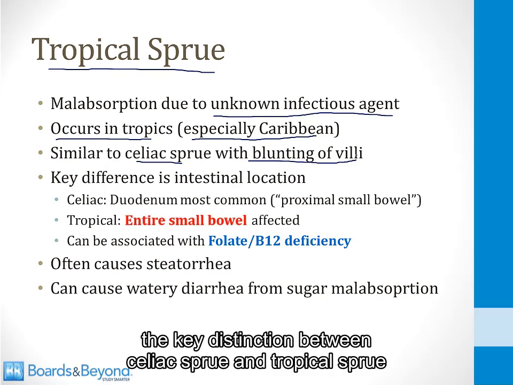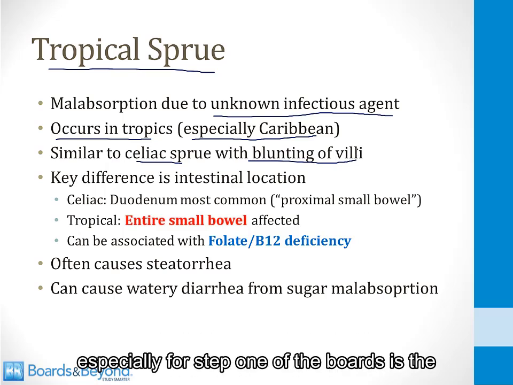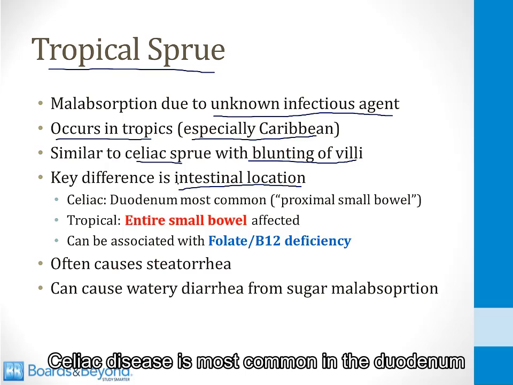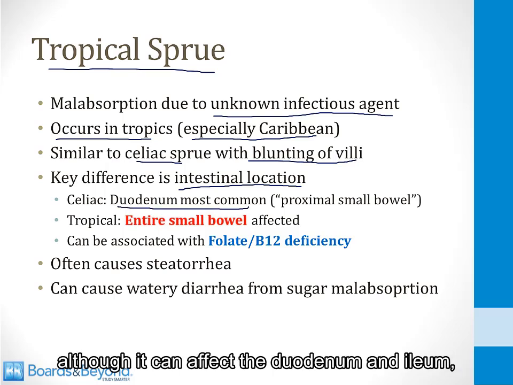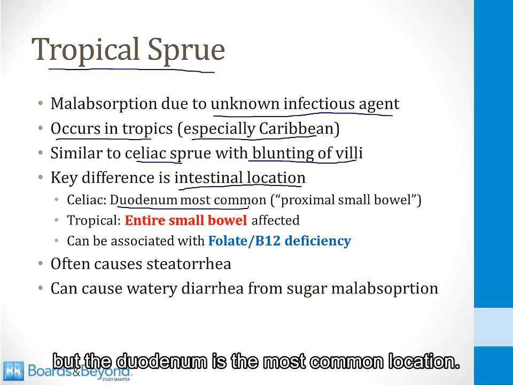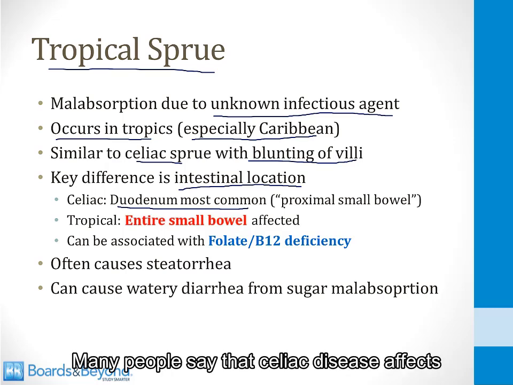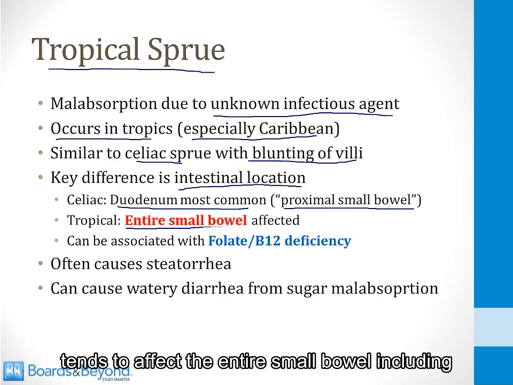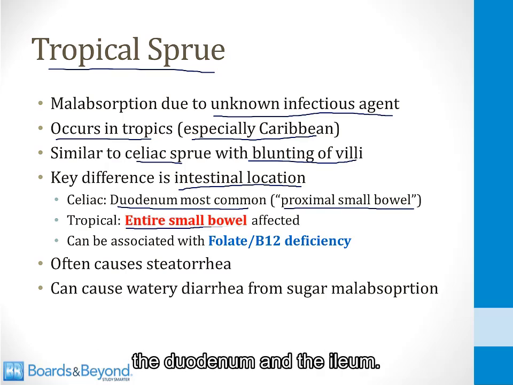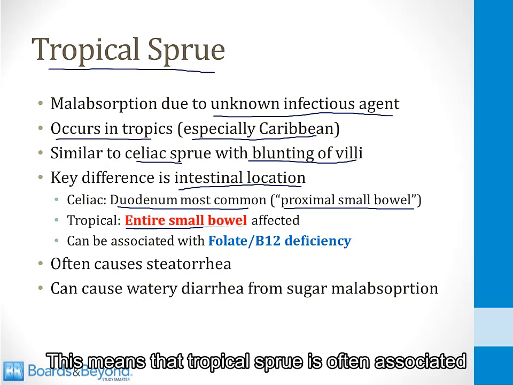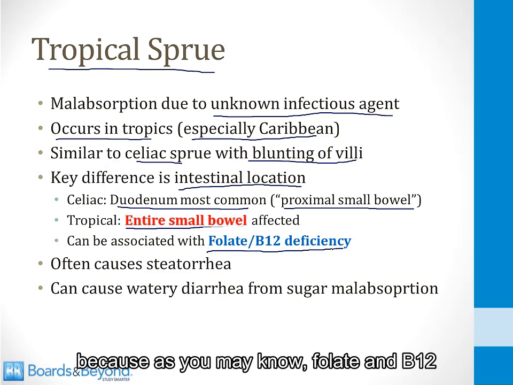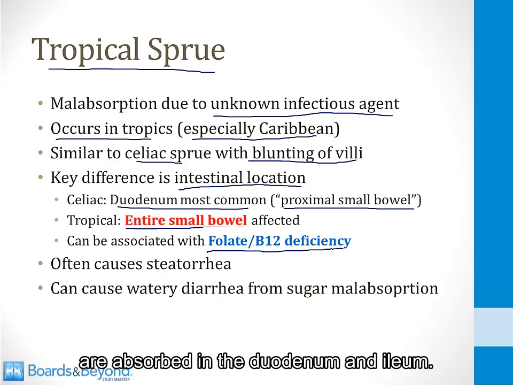The key distinction between celiac sprue and tropical sprue, especially for step 1 of the boards, is the intestinal location of the two diseases. Celiac disease is most common in the duodenum, although it can affect the jejunum and ileum, but the duodenum is the most common location. Many people say that celiac disease affects the proximal small bowel. Tropical sprue, on the other hand, tends to affect the entire small bowel, including the jejunum and the ileum. This means that tropical sprue is often associated with folate and B12 deficiencies because, as you may know, folate and B12 are absorbed in the jejunum and the ileum.